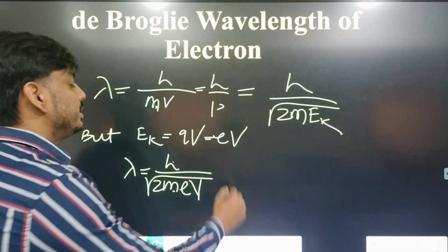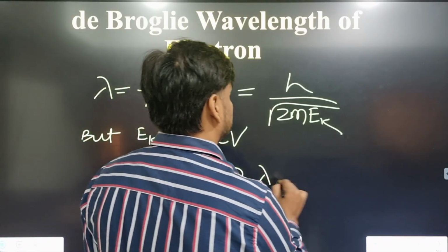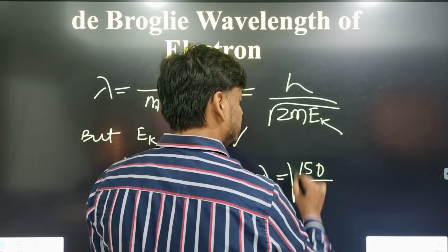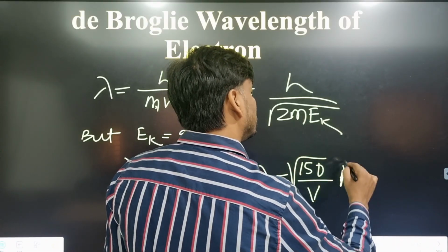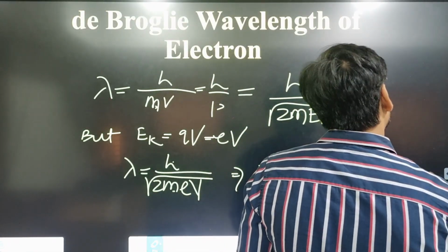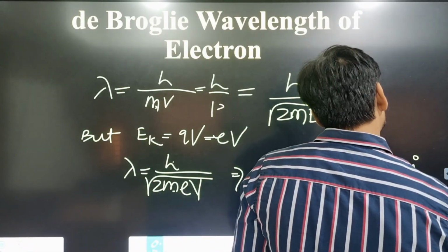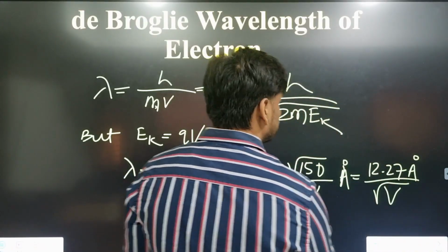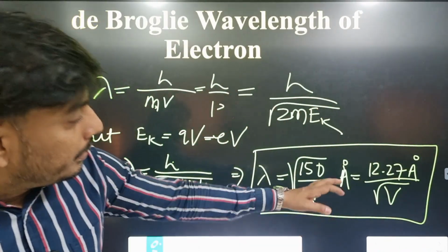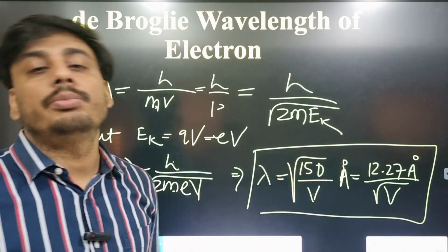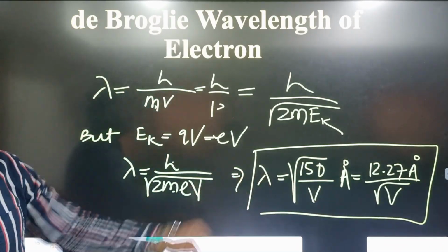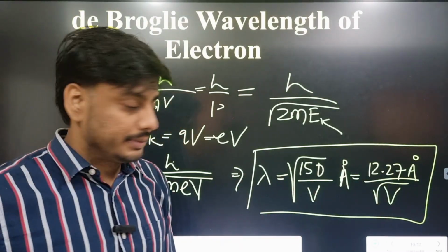All these values are constant. So if we put all these values, we will find lambda equals 150 by V, in angstrom, or if we take the square root term, 12.27 angstrom divided by square root of V. So this is the wavelength associated with an electron moving within a potential difference of V. Clear? This V is not velocity, this is potential difference.